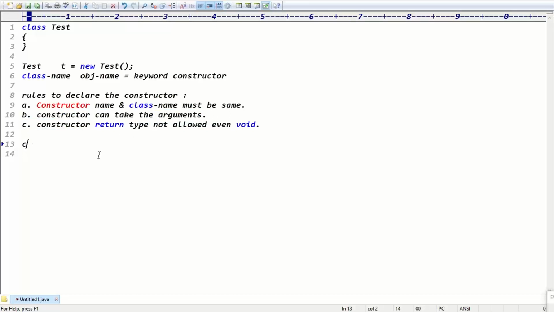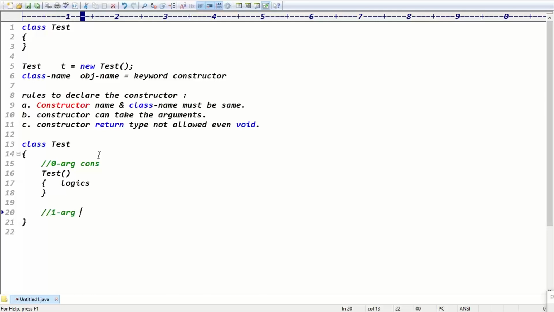Exactly, guys. See, if you take a class called Test, and inside the class I want to declare a zero-argument constructor, the constructor name and class name must be the same, it takes zero arguments, then open and close the braces. Here we can put the logic. Inside the class, if I want to declare a one-argument constructor, the constructor name and class name must be the same, with an argument like int a, then open and close the braces. Here you can put the logic. Is it clear now?